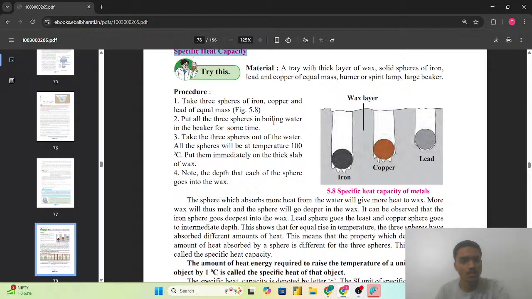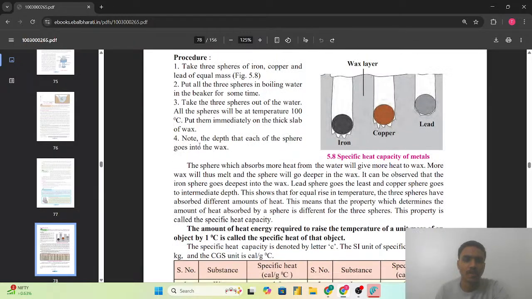Put all the three spheres in the boiling water in the beaker for some time. Take the three spheres out of the water. All the spheres will be at the temperature of 100 degrees Celsius. Put them immediately on the thick slab of wax. Note the depth that each of the spheres goes into the wax.